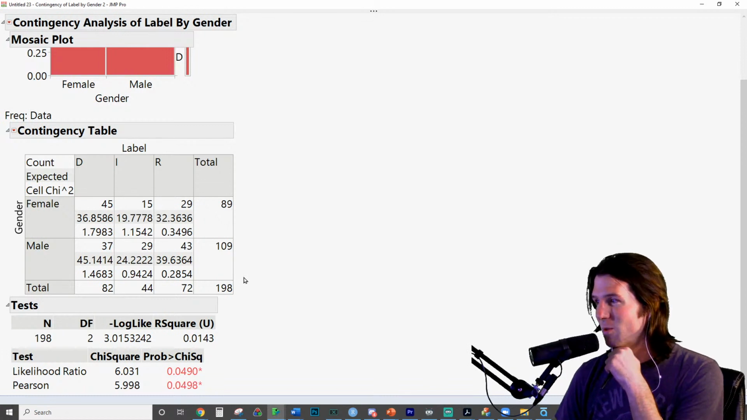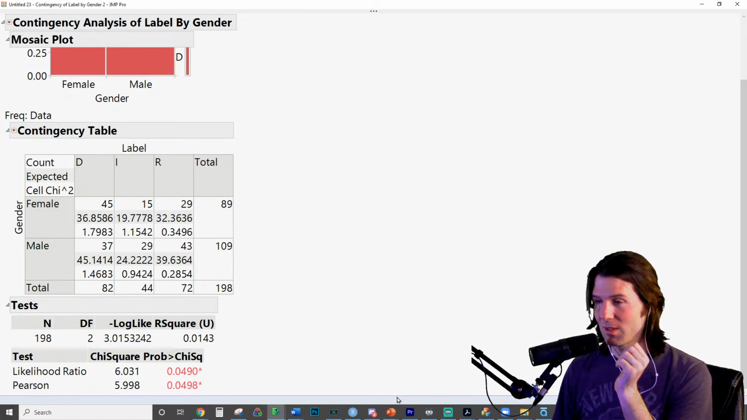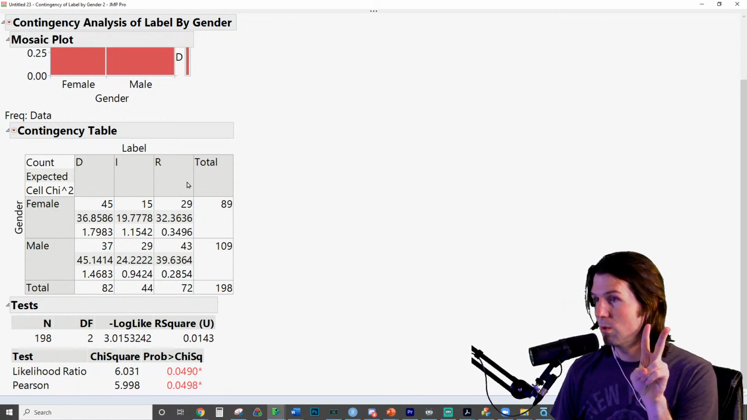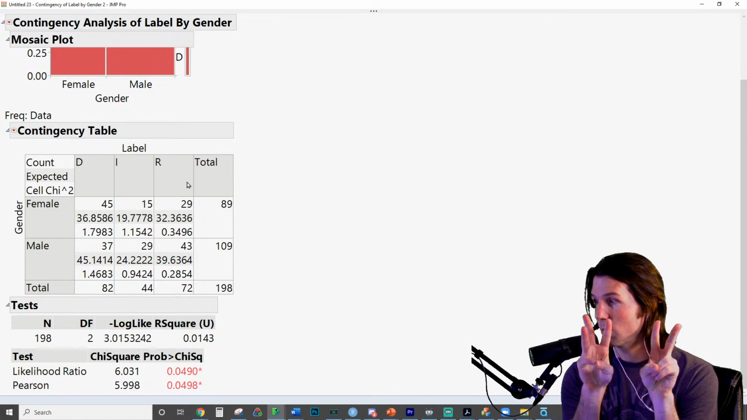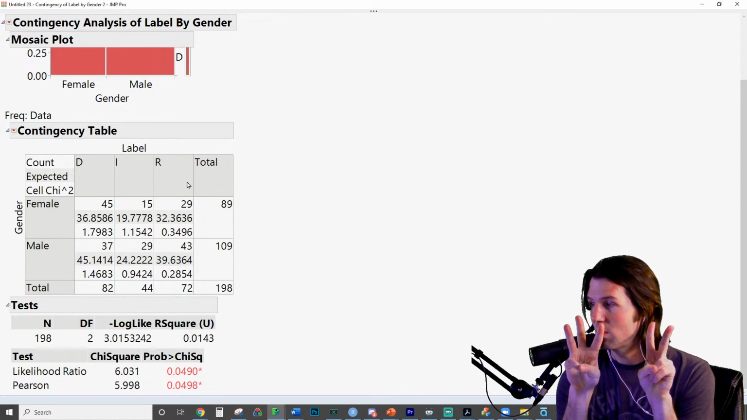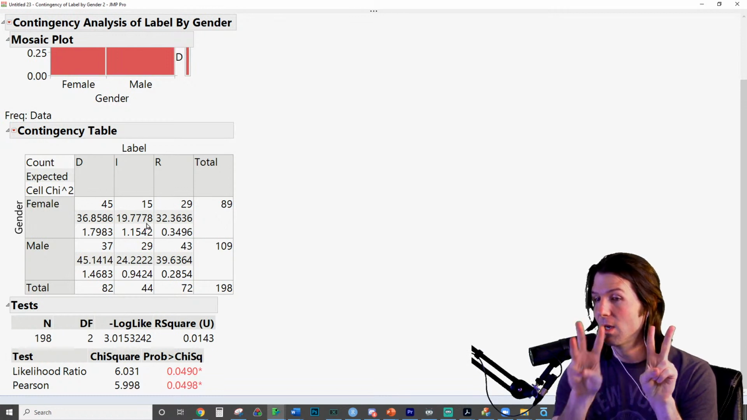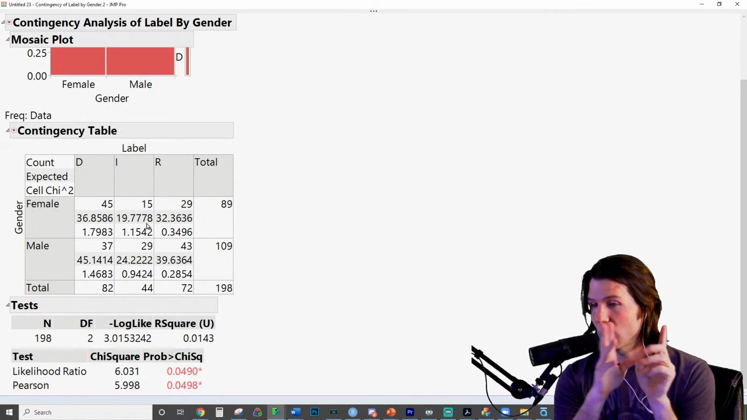And I guess we should ask this question. This will come up later during the Kahoot. How many degrees of freedom does this have? This is a 2 by 3, because there's two genders right there, and then there's 3 political labels. And so we now have 1 times 2 giving us 2 degrees of freedom. So we should know how the degrees of freedom are calculated. Rows minus 1 times columns minus 1 right there.